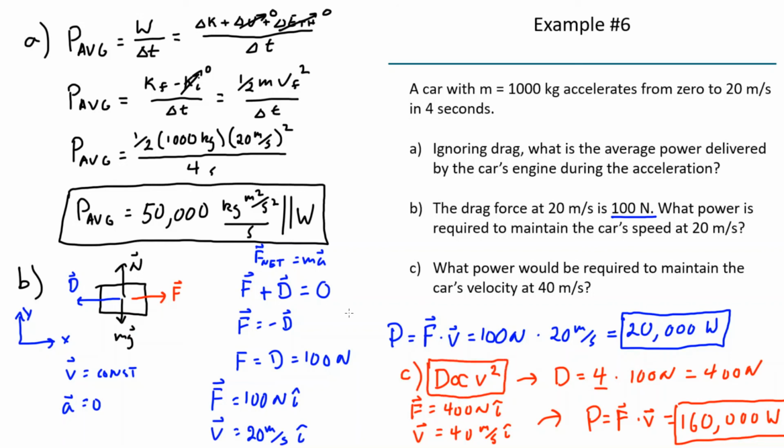You have a few problems on your homework about power. And mainly power is useful as a way to characterize, like I said, how good a machine, a person, or an animal is at doing work. How fast can they do this work?